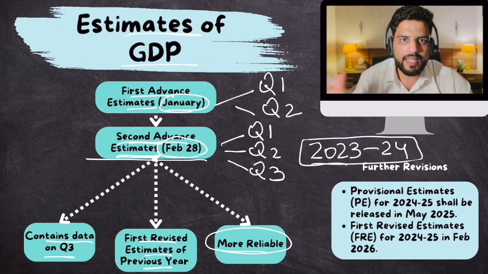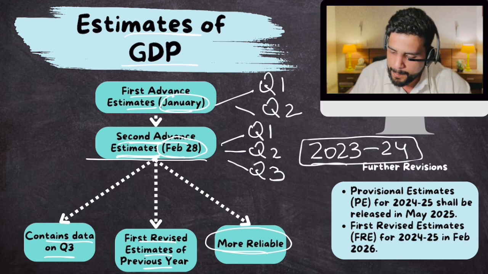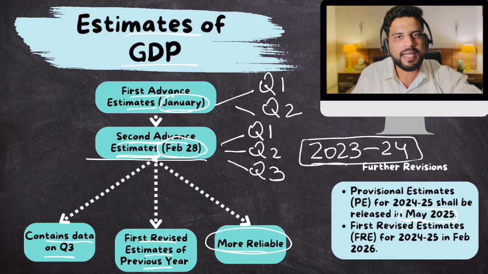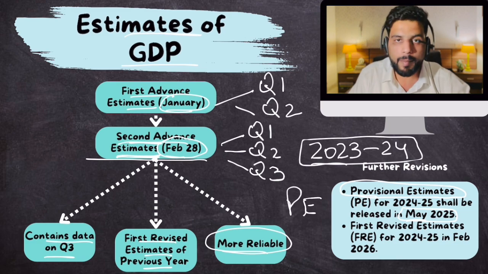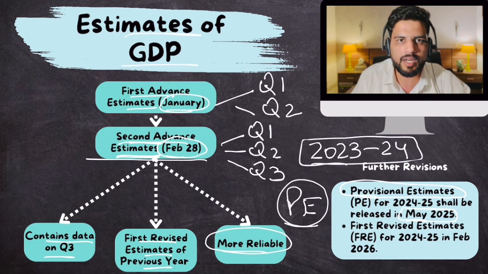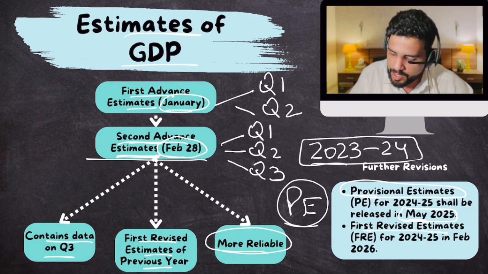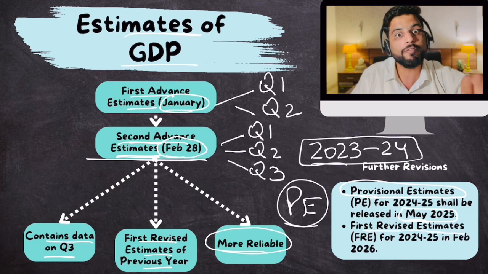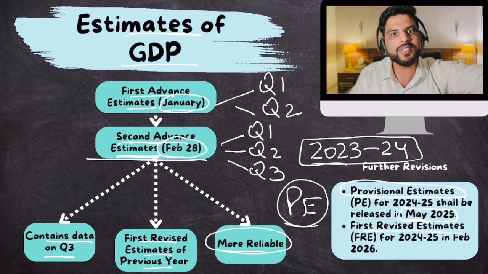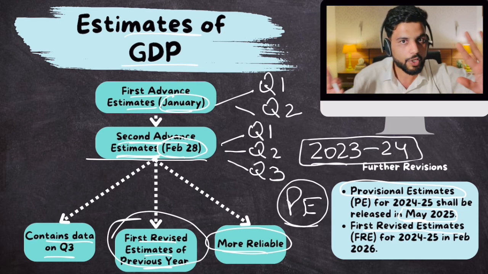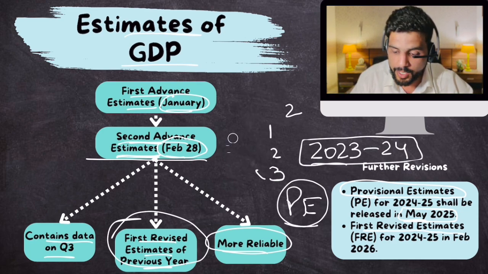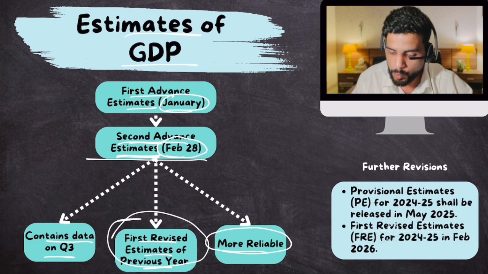Now, once this entire financial year is over, then in May 2025, for the entire 12 months, provisional estimates would be released. These are called PE. So remember, question might be asked. Provisional estimates of a financial year are released in May of next year. Okay. And then first revised estimates would be released in Feb of 2026, along with second advance estimates of next year. Yes, makes sense? So remember this part, they can create confusing MCQs with respect to this.